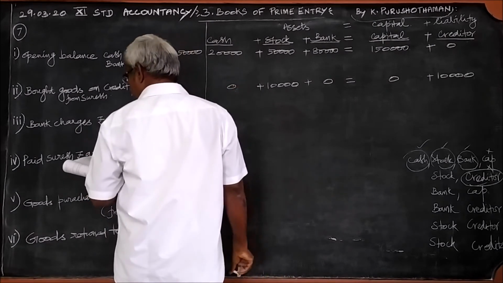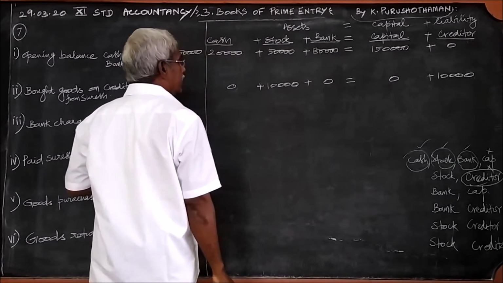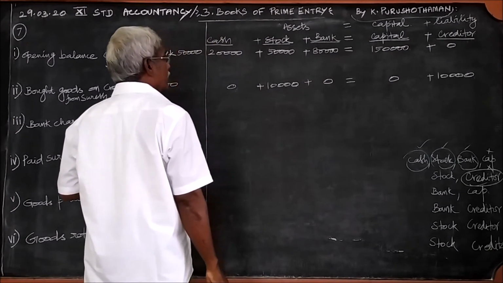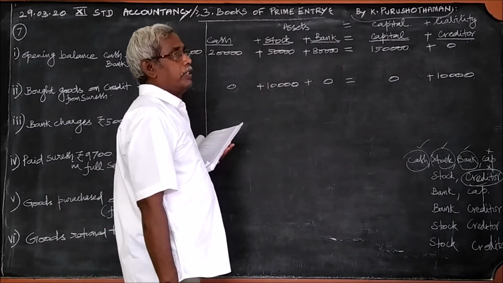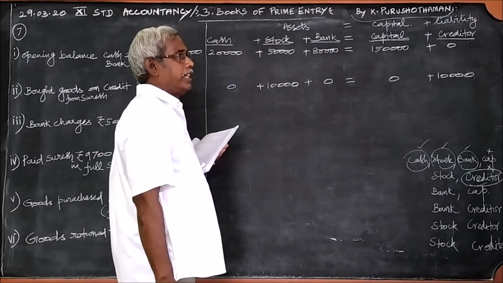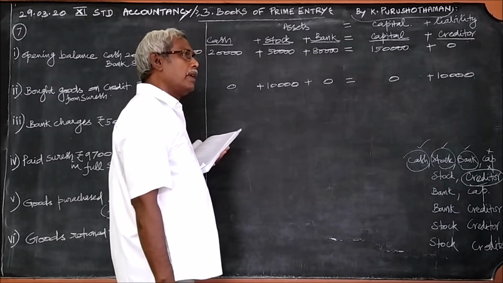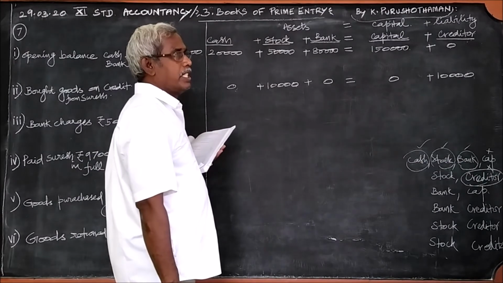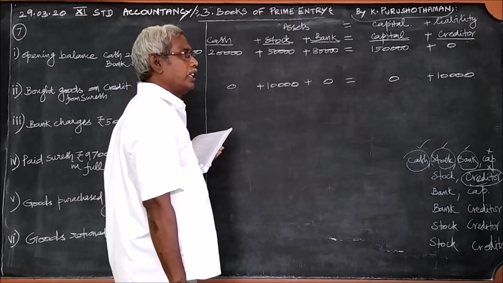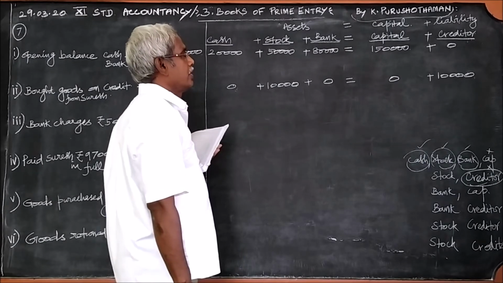Then, bank charges. Just now I said, what do you mean by bank charges? Bank does some work on our behalf, so it takes some amount from our account, which are called bank charges. நமக்காக பேங்க் செய்யக்கூடிய சில வேலைகளுக்காக ஒரு அமௌண்ட் கமிஷன் மாதிரி எடுத்துக்கும், that is called bank charges.